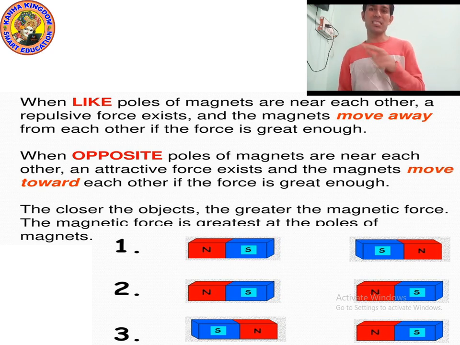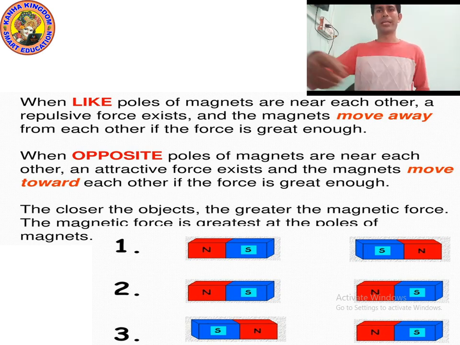It applies in a fixed area, so it becomes weak farther away. If the iron nail is closer to the magnet, the magnetic force will automatically be more and it will be attracted towards the magnet. Always remember, magnetic force is greatest at the poles of a magnet, but at the center the magnetic force is weak. I hope you understood. Now let's move on to the next point.